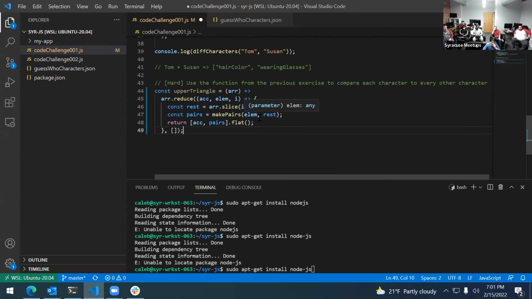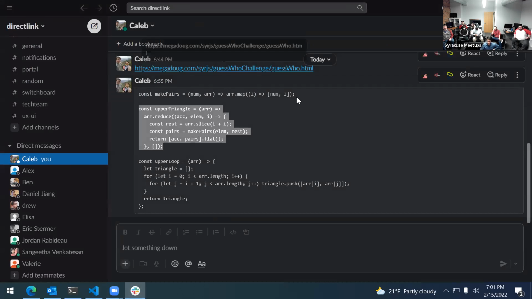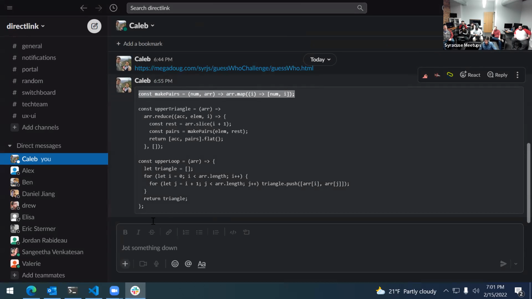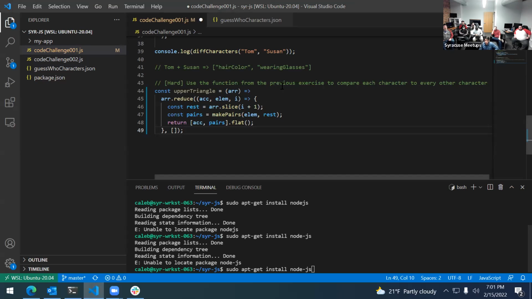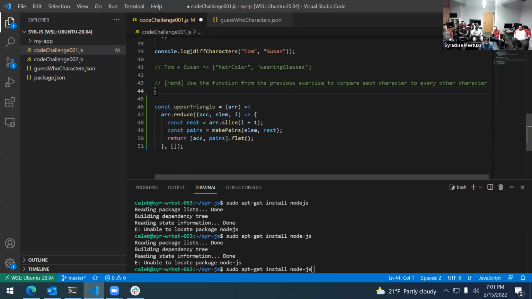But instead of doing a double loop, this is still iterating over twice. It's still doing the same amount of iteration, but you can use a reduce with another map, which I didn't put in there. The map is here as well. I was trying to make it look a little bit more readable. This is borrowed from another thing, but it's basically doing the same thing. After creating the upper triangle, you can map over it and run this function and produce the same result as the other ones. If you haven't guessed already, I enjoy using these array methods, the more functional style of doing things, but these are just alternatives to solve the problem. They both work perfectly fine.